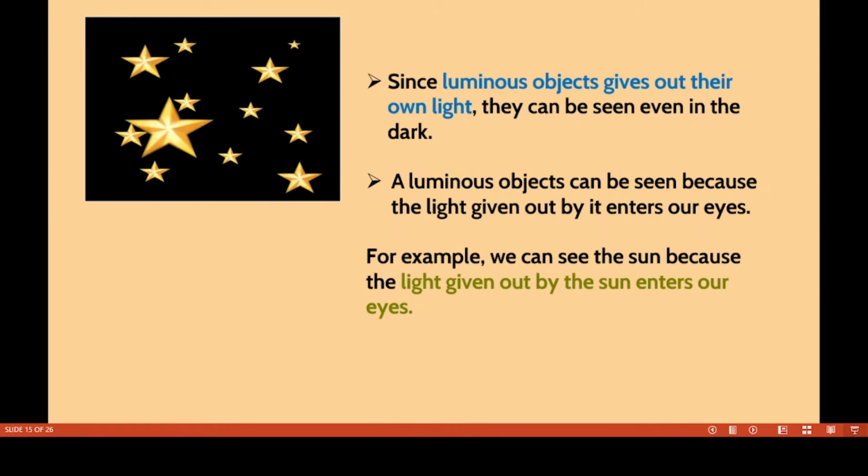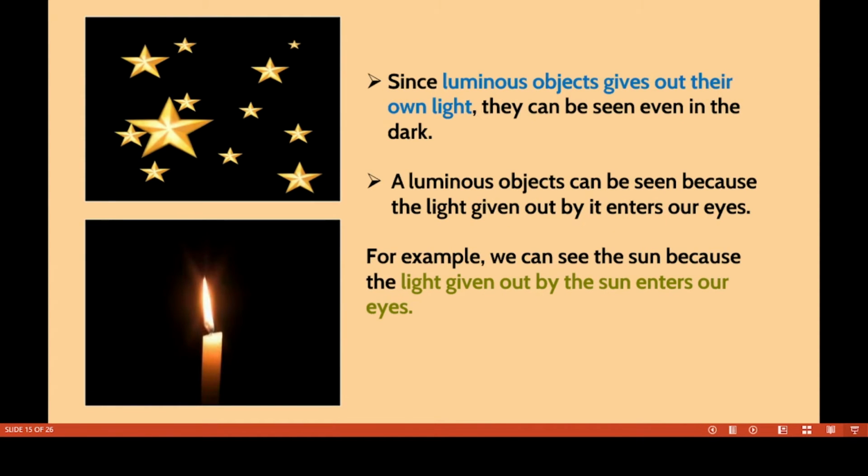Luminous objects give out their own light. They can be seen even in the dark. A luminous object can be seen because the light given out by it enters our eyes. For example, we can see the sun because the light given out by the sun enters our eyes.